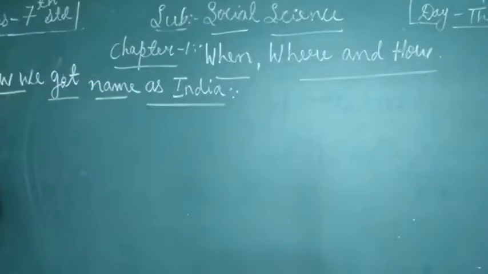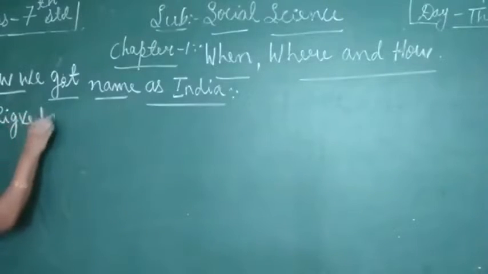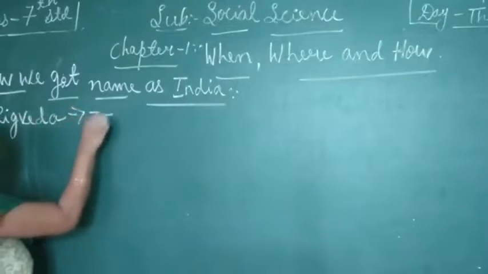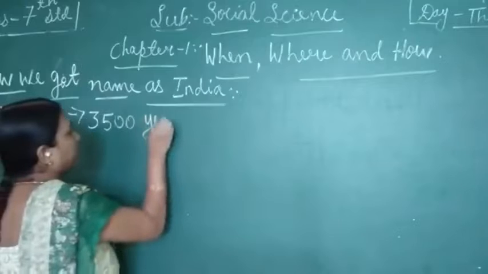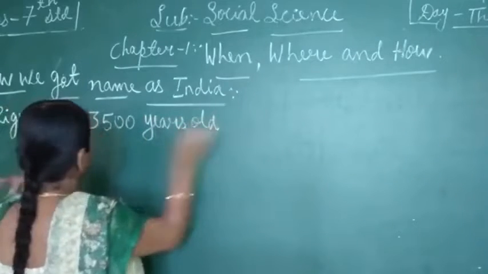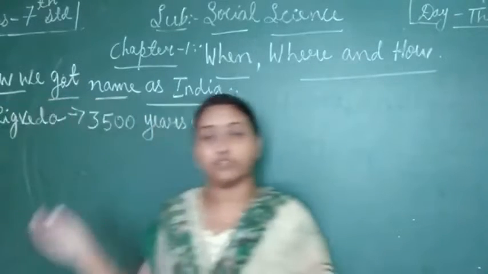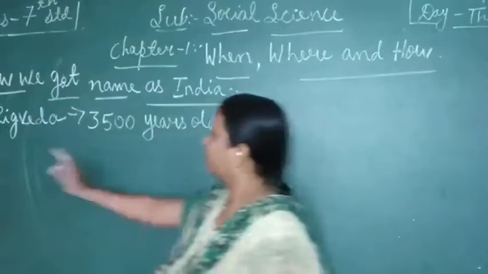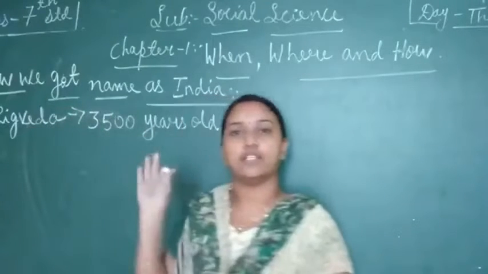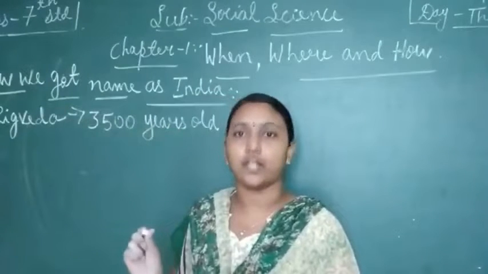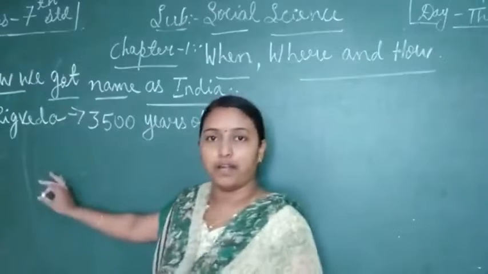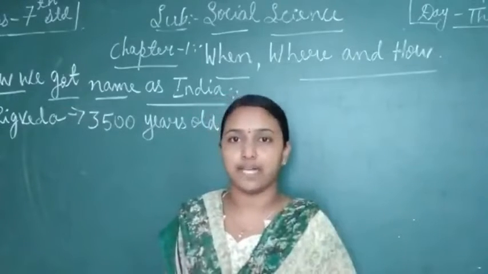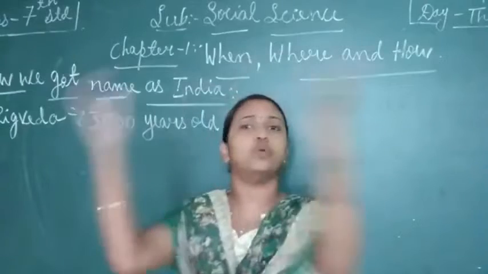See, first it's from the Rigveda, which is around 3,500 years old. During this Rigveda period, there was a king or an emperor called Bharata. In the Rigveda period, there was a king whose name is Bharata, who conquered a huge area.